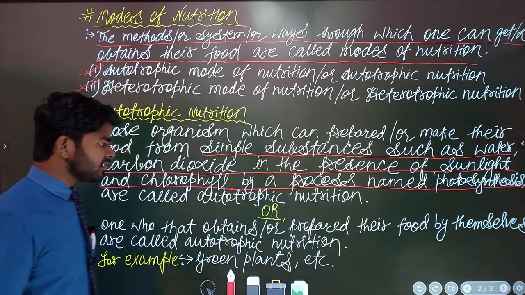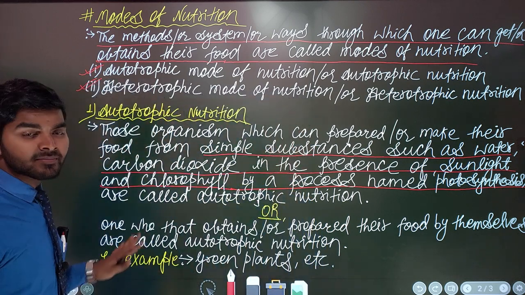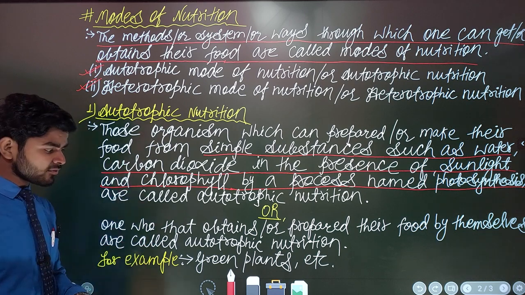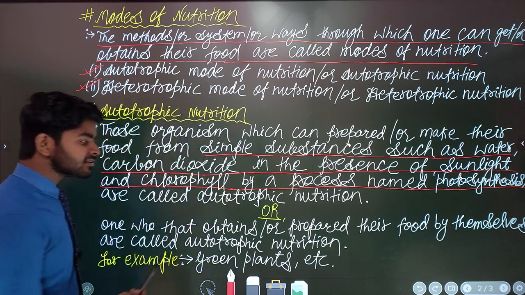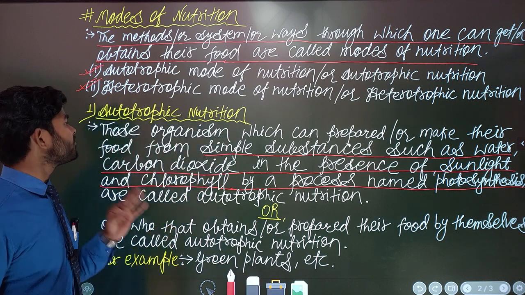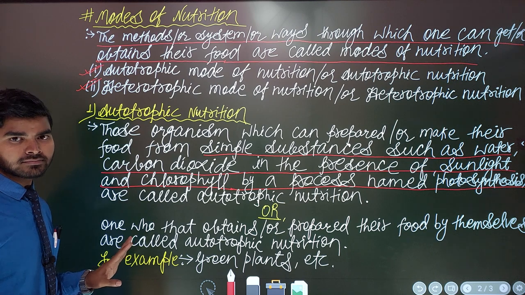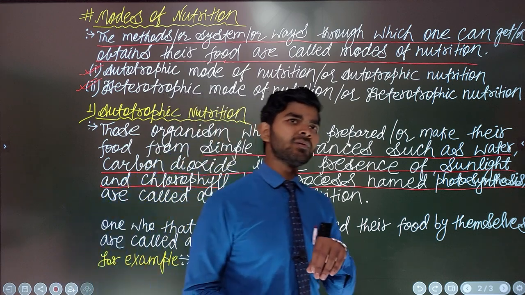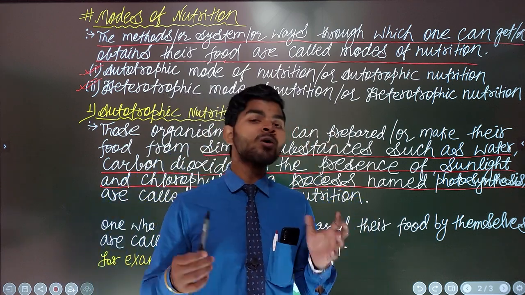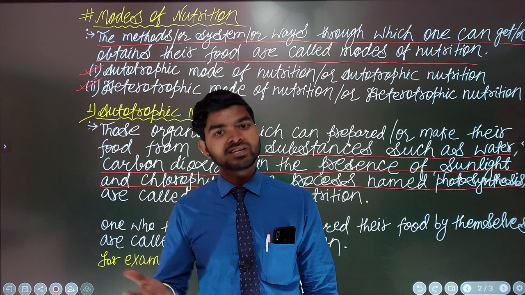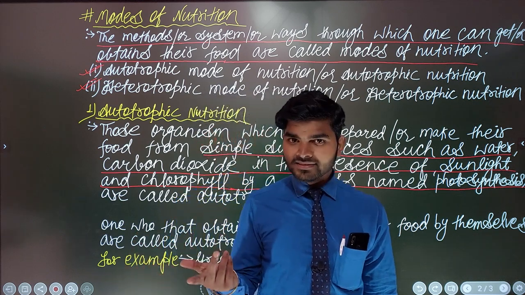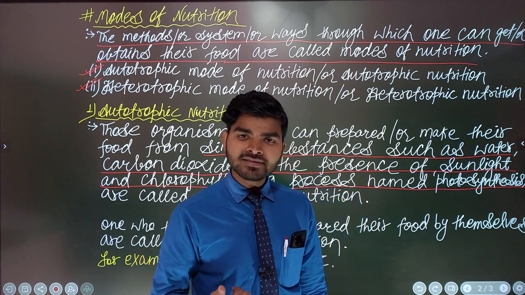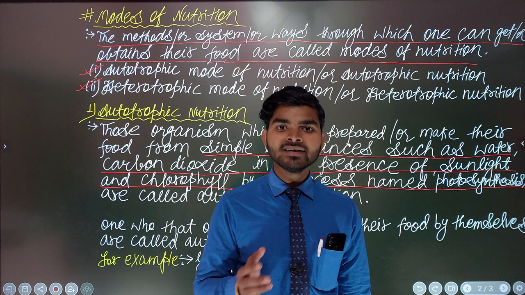Okay, I hope you have learned what autotrophic nutrition is, and if someone asks you to suggest some examples of autotrophic nutrition, then of course yes, that is the green plants. Green plants are the best example of autotrophic nutrition. One may ask, what green plants? Green plants are the autotrophs. Can you tell me some names of green plants? Of course yes: maize, wheat plants, or paddy plants, that is the rice plants. These are all different green plants.